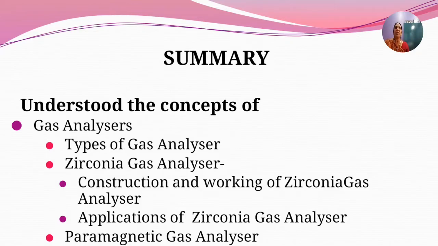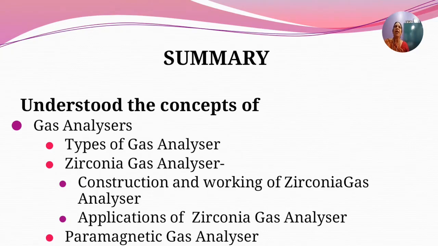There are some advantages and disadvantages with the zirconia gas analyzer. It can be directly installed and its response is faster, but the disadvantage is that it cannot be used to analyze flammable gases and corrosive gases. This disadvantage is overcome by using paramagnetic gas analyzers.